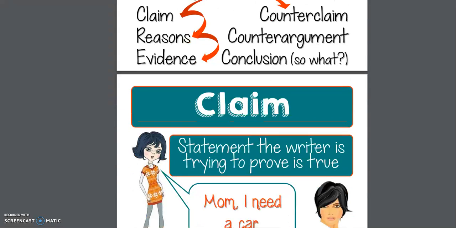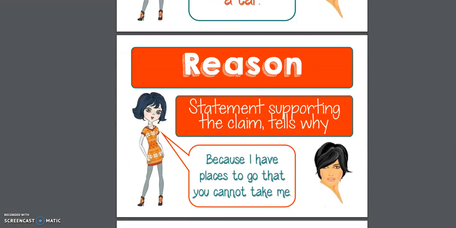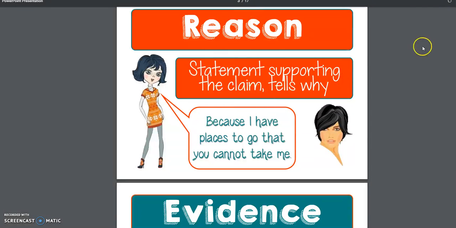So the claim is the statement the writer is trying to prove is true. So in our case, our claim is either going to be Kaepernick is doing the right thing in taking a knee during the playing of the national anthem, or Kaepernick is not doing the right thing in taking a knee during the playing of the national anthem. And right next to that, we have a reason. He is doing the right thing because, and we state why, or he is not doing the right thing because, and we say our reasoning why.